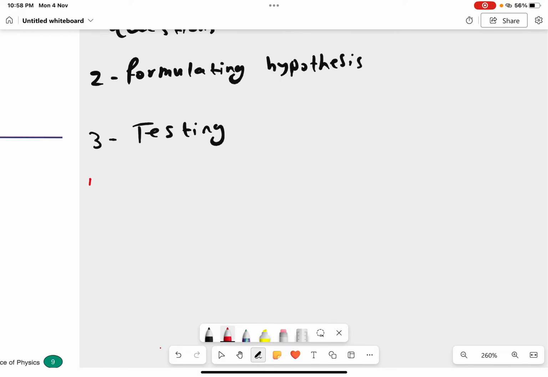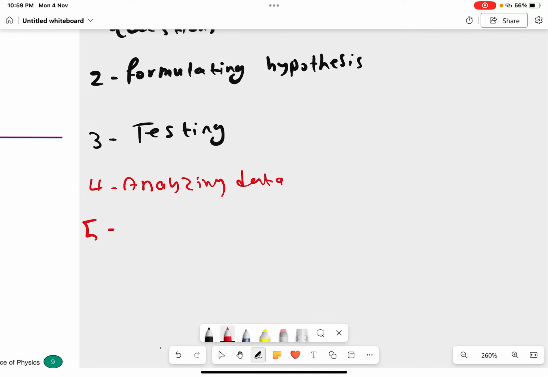So you will come to the fourth point, which is analyzing your data. So you will say that the rock falls quickly and the paper floats down slowly because the paper faces more air resistance when it is not crumpled. So you'll be basically comparing the motion of the two objects.